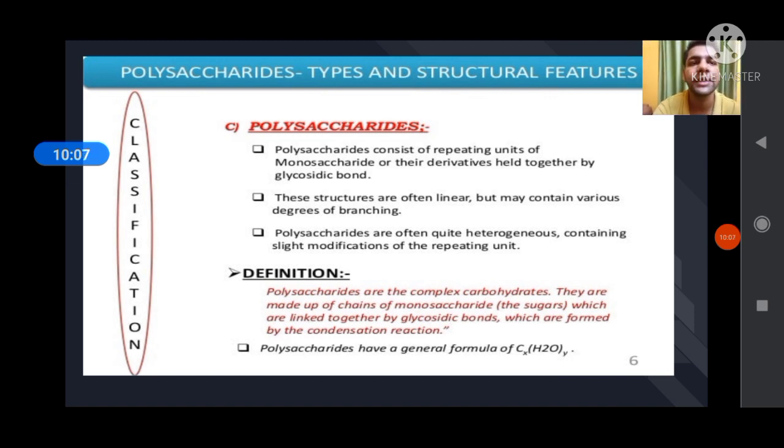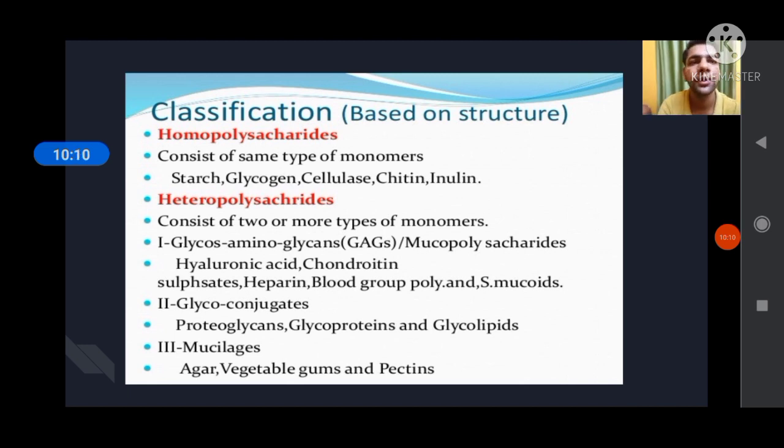Then the classification of polysaccharides has two types, homopolysaccharide and heteropolysaccharide. Homopolysaccharide means the monosaccharide units are similar or equal. Examples are starch, glycogen, cellulose, inulin. Heteropolysaccharide is a combination of two or more than two monosaccharide units, or different types of monosaccharide units. Examples are hyaluronic acid, heparin, chondroitin, agar, vegetable gum, etc.